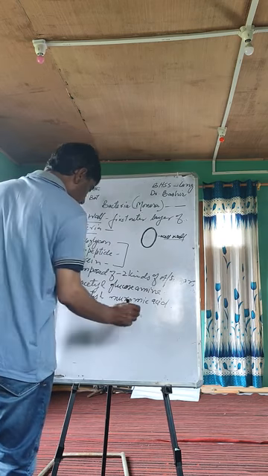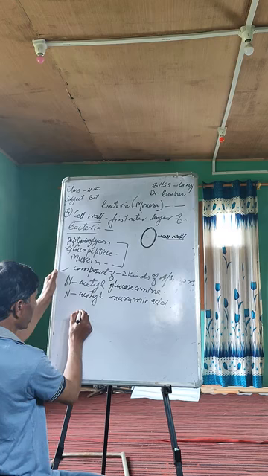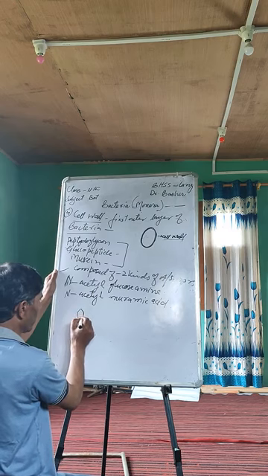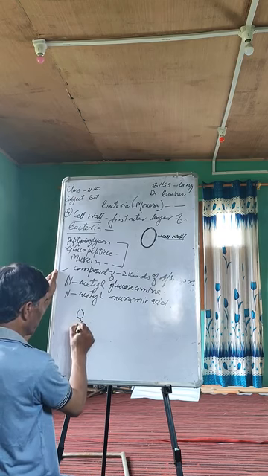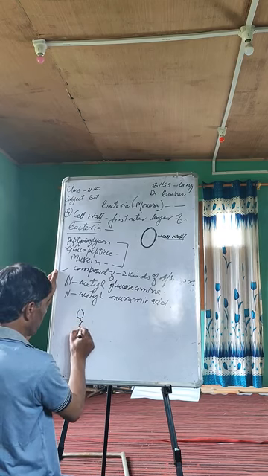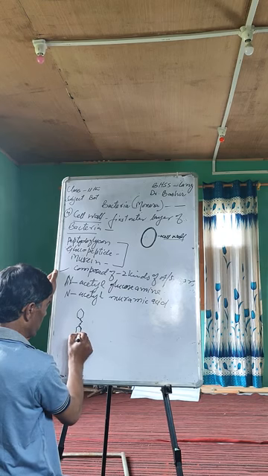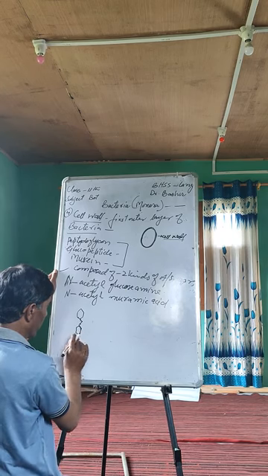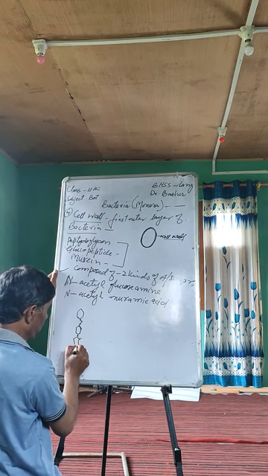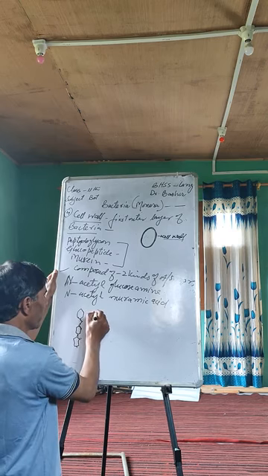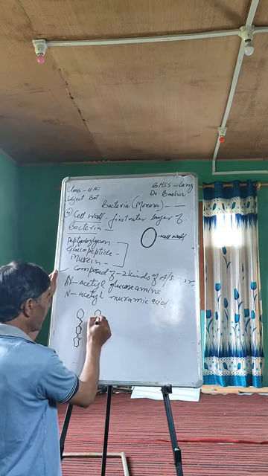These amino sugars are present alternately. For example, if this is one amino sugar, this is another amino sugar, and they are present in this way, and there is another amino sugar.